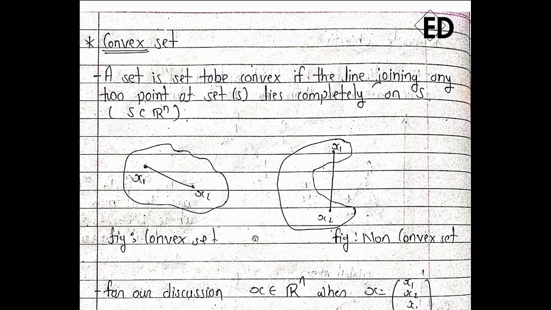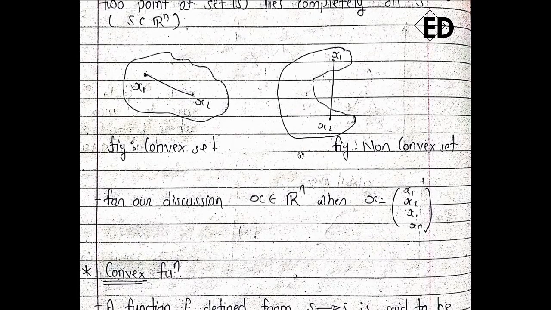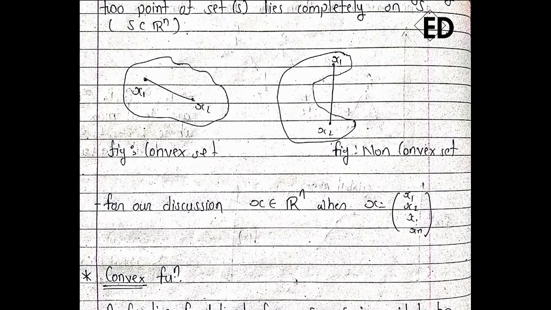So what is a convex set? A set is said to be convex if the line joining any 2 points of the set lies completely in the set. Okay, these are the convex sets.